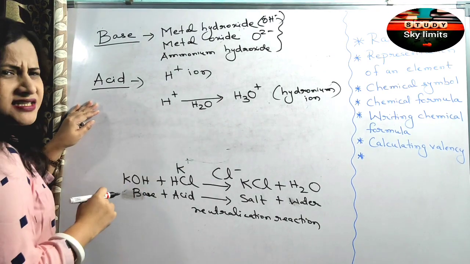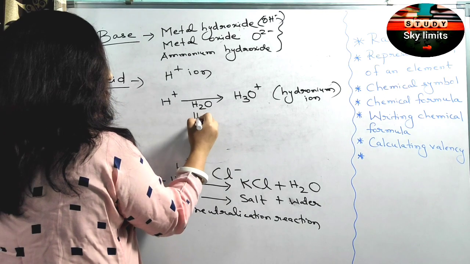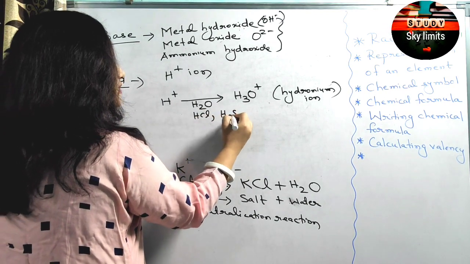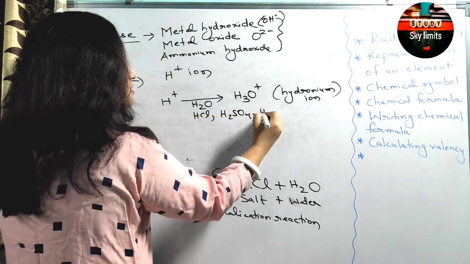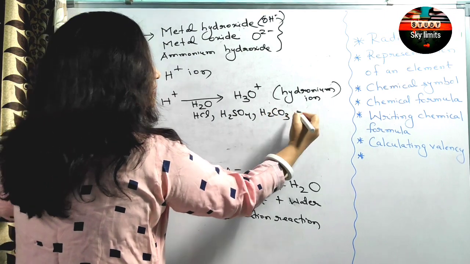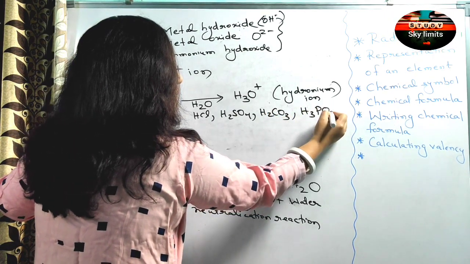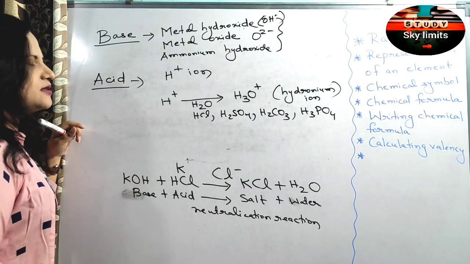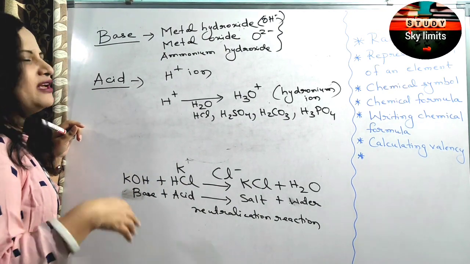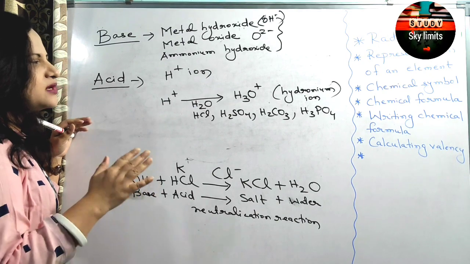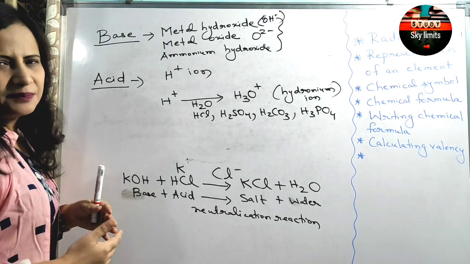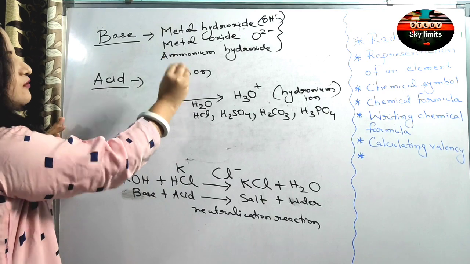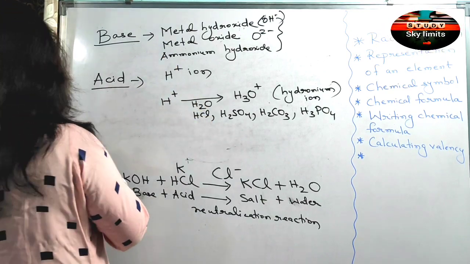You have learned about various types of acids like HCl, H2SO4 is sulfuric acid, H2CO3 is carbonic acid, H3PO4 is phosphoric acid. And then there are many kinds of acids: mineral acids, organic acids, strong acids, weak acids. All those, it is itself a very big chapter. Just for the timing, let me just give you a general idea.